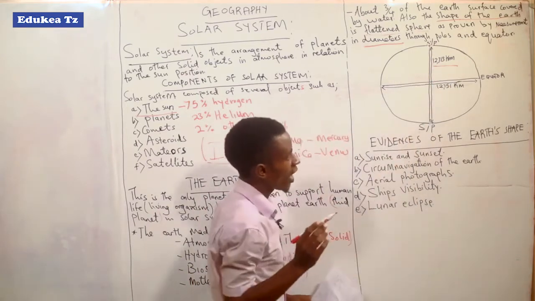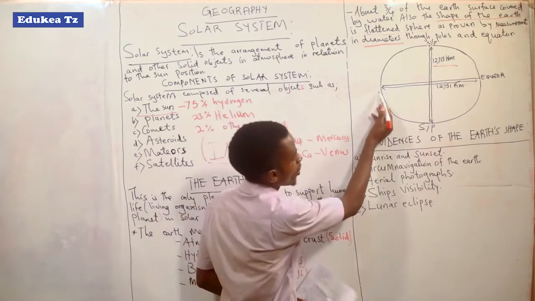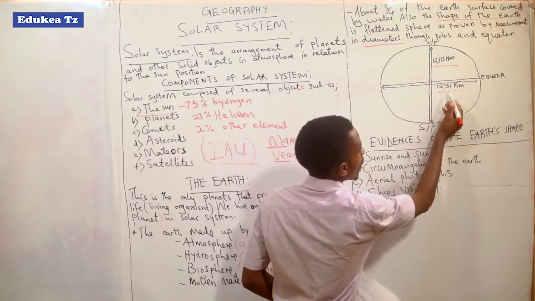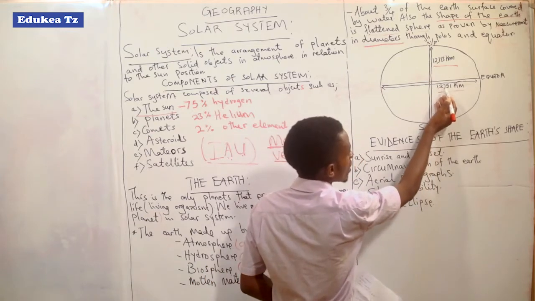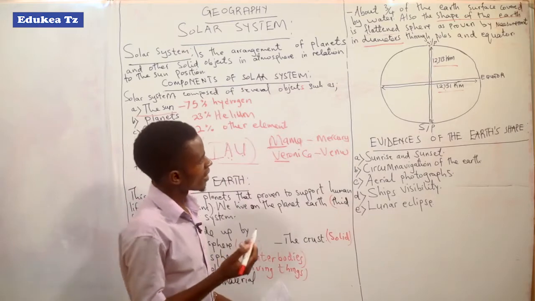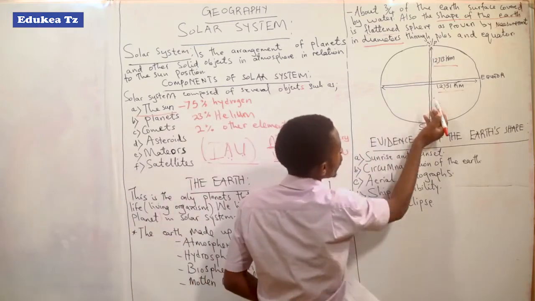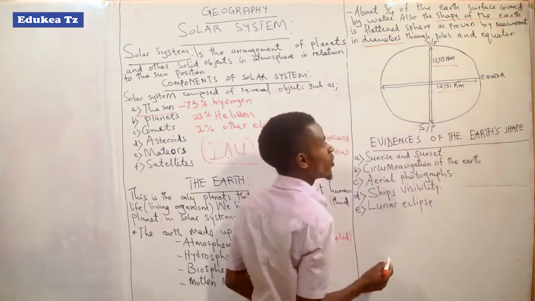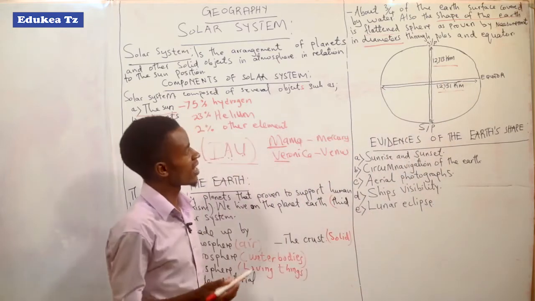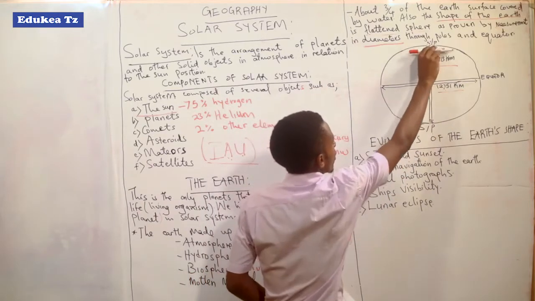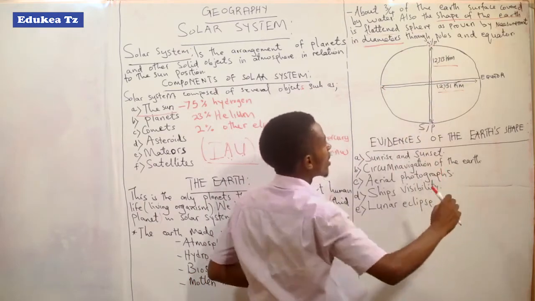But when they measured the distance at the equator, from this point to this point, they got 12,751 kilometers. So you understand that from here to here there is a short distance, but from here to here there is a long distance. So you understand that the Earth at that point is like this way, but this point is large.